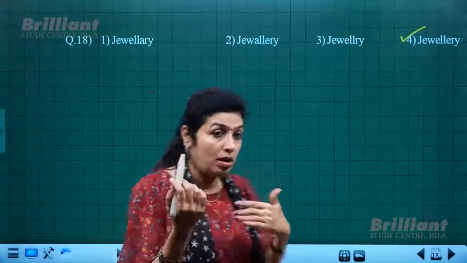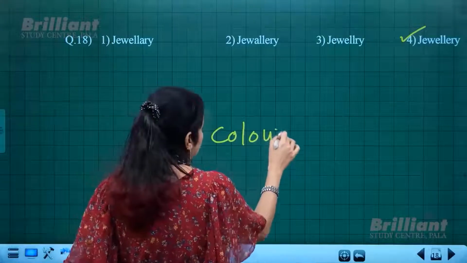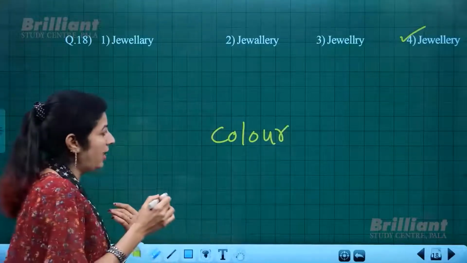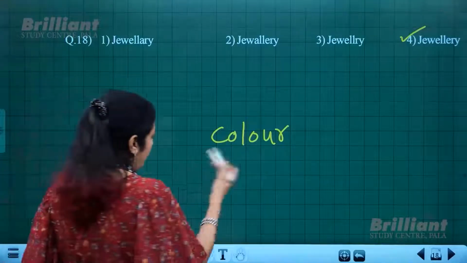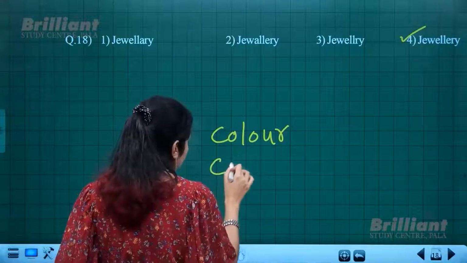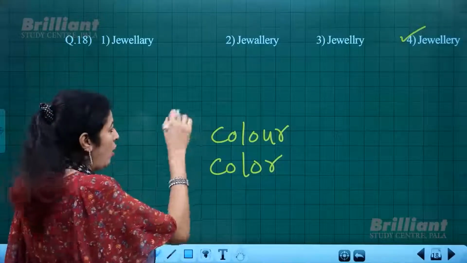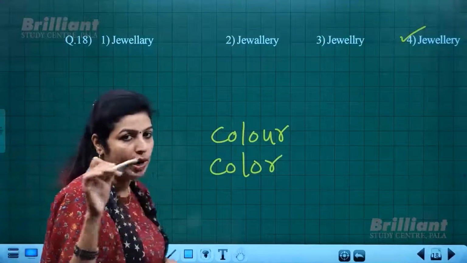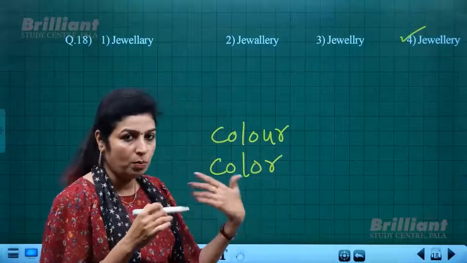Another example is the word color. We use British English, so the correct spelling is C-O-L-O-U-R. American English omits that U, and it is just C-O-L-O-R. Just like that, honor, H-O-N-O-U-R. The additional letter is omitted in American English.